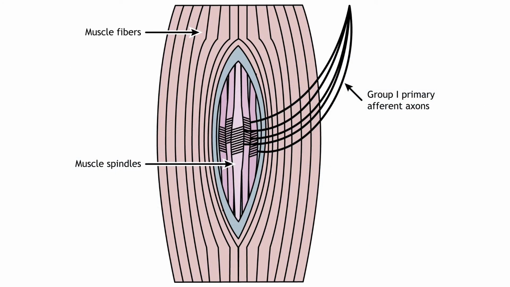Proprioception is the ability to know where your body is in space, and relies on the presence of sensory receptors located within the muscles. Some of these specialized structures are called muscle spindles, and they monitor muscle fiber stretch. Information is relayed to the nervous system via group 1 sensory axons, which are large myelinated fibers. Muscle spindles are important for spinal reflexes.